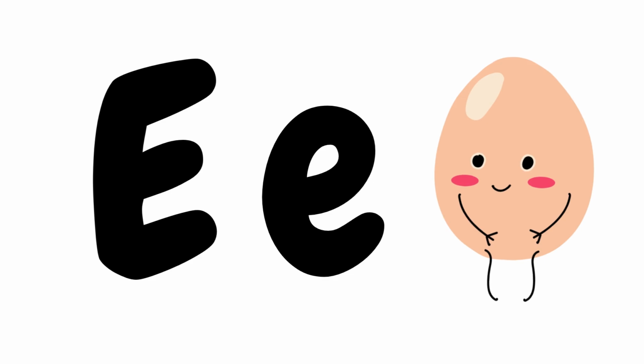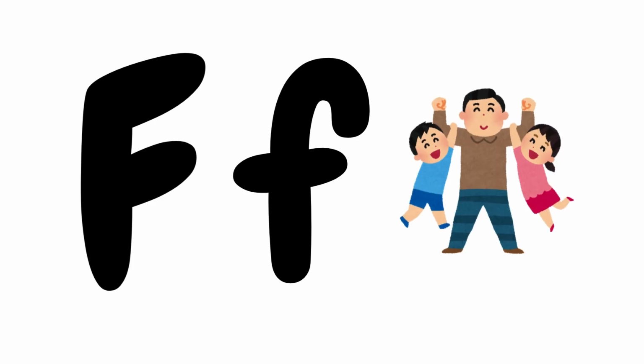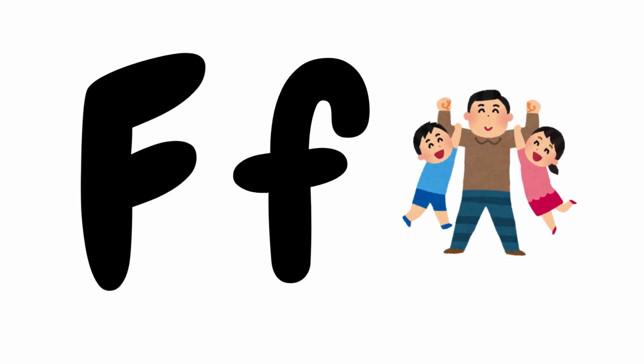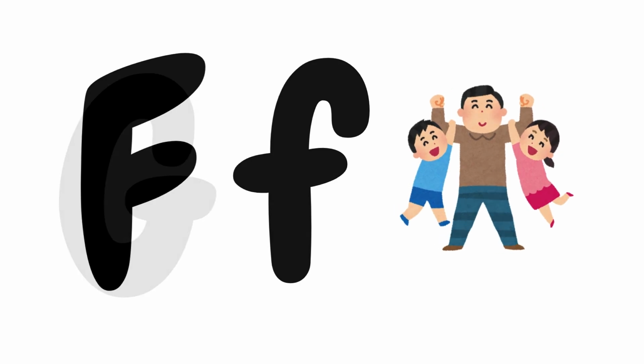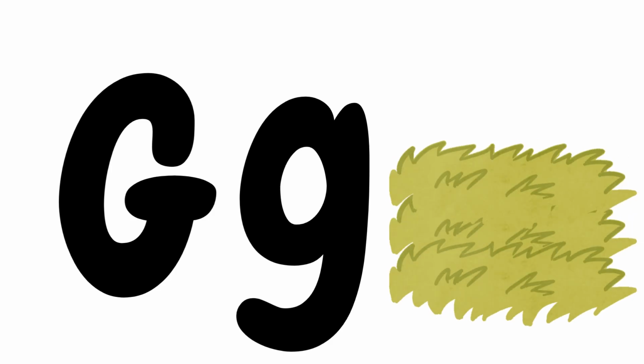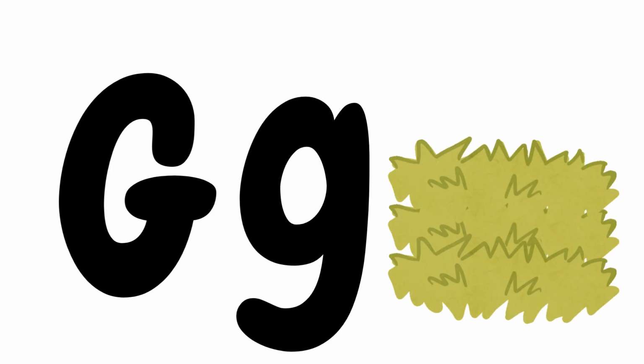Big E, small e. E is for egg. Egg. Big F, small f. F is for father. Father. Big G, small g. G is for grass. Grass.